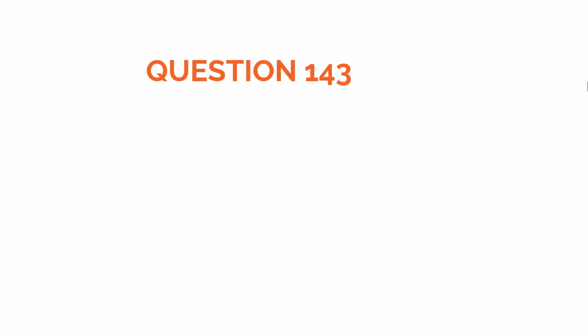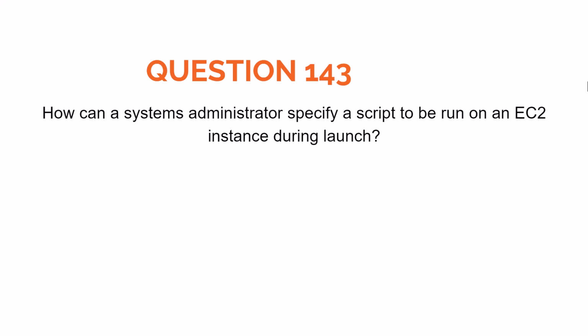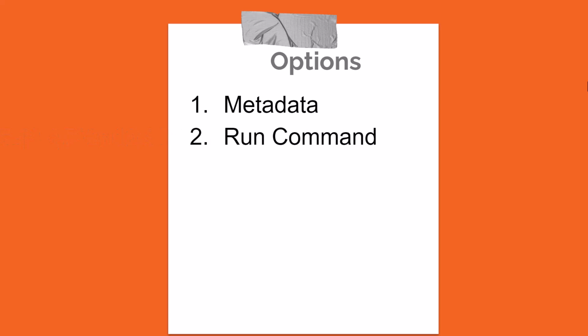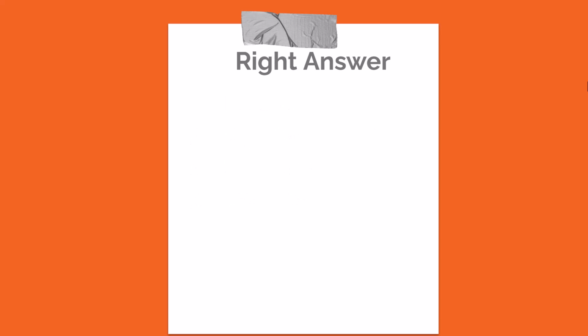Next question. How can a systems administrator specify a script to be run on an EC2 instance during launch? Now the options are: Option 1, metadata. Option 2, Run Command. Option 3, user data. Option 4, AWS Config. And the correct answer is Option 3, user data.